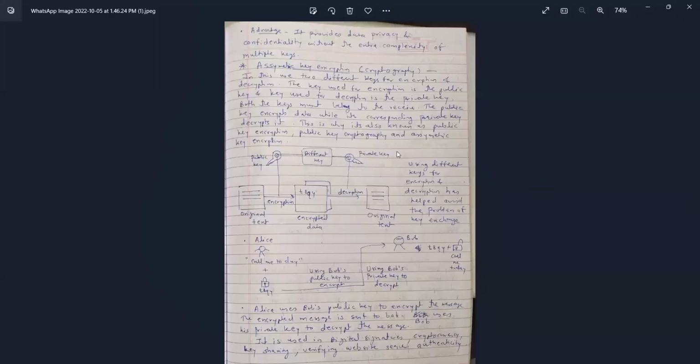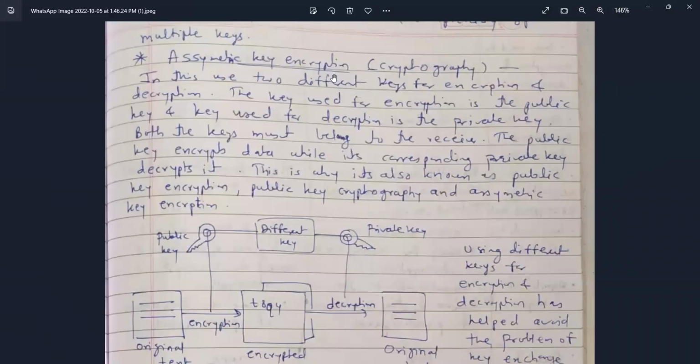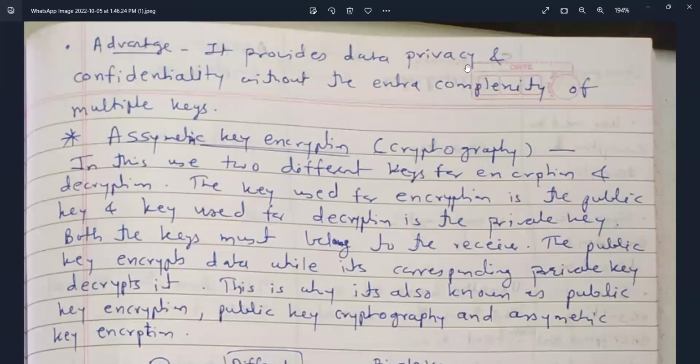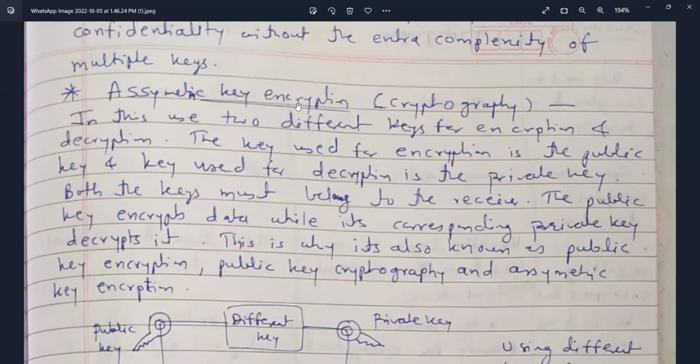Next, advantages of symmetric key encryption: it provides data privacy and confidentiality without the extra complexity of multiple keys.